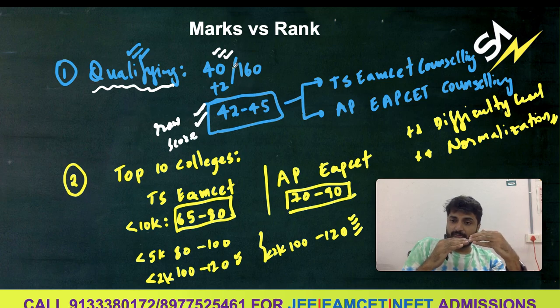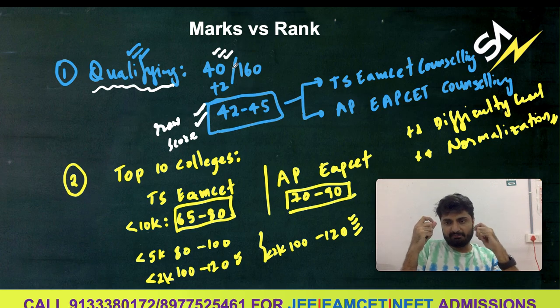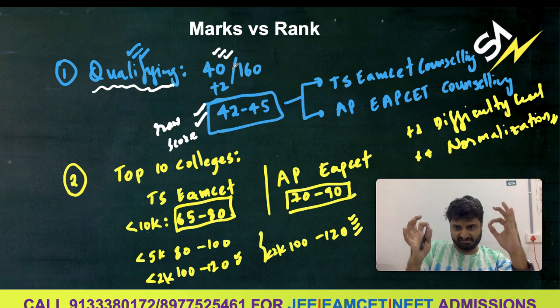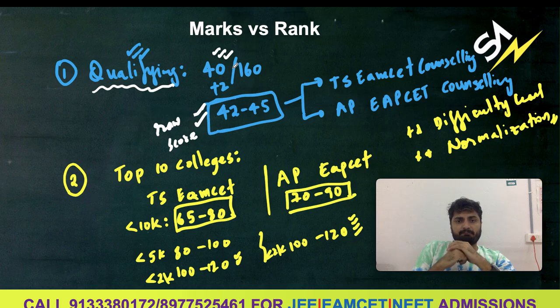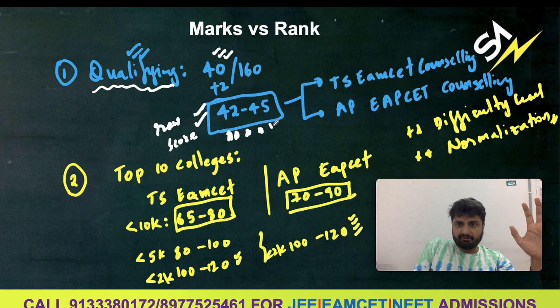Again, in normalization marks will either reduce or increase. Again, that completely depends on the difficulty level of the paper. We will be making a separate video for normalization soon. But for now, just know that if you score 42 to 45, you have a very good chance of qualifying, which will help you attend the TS EAMCET or EAPCET counseling.